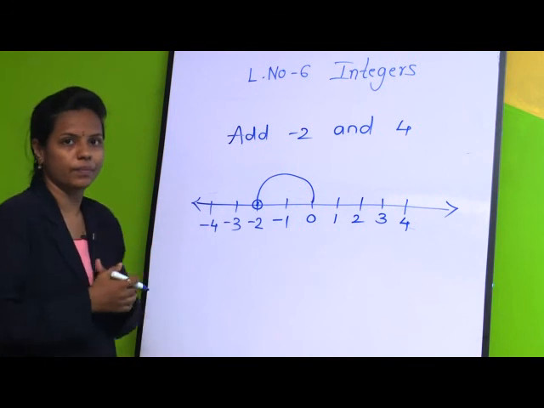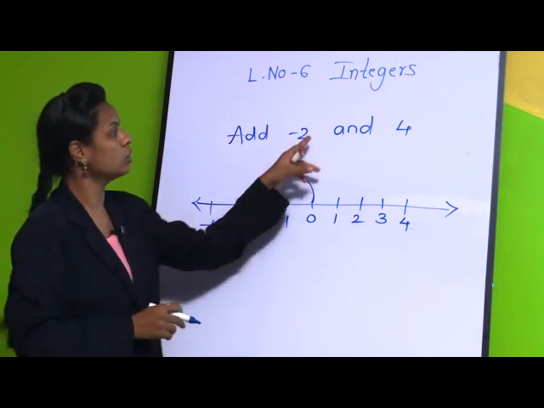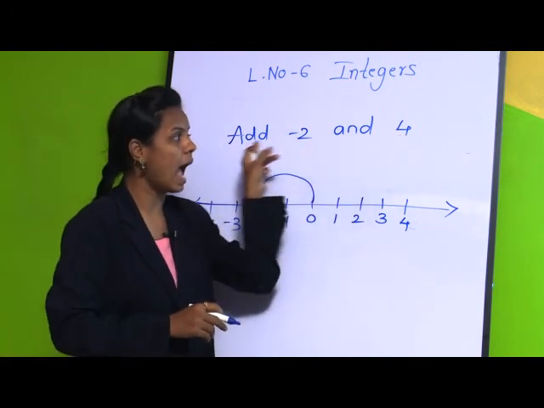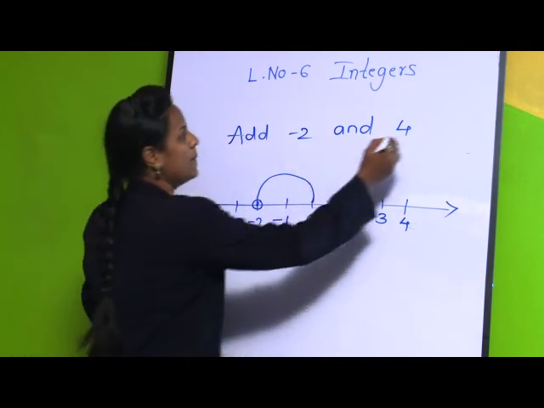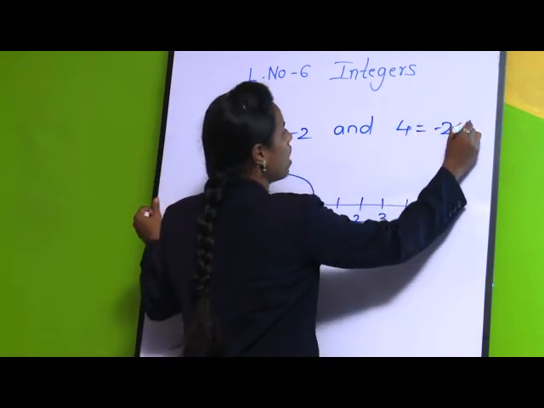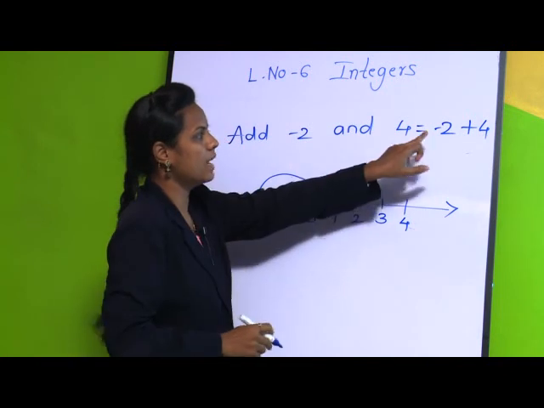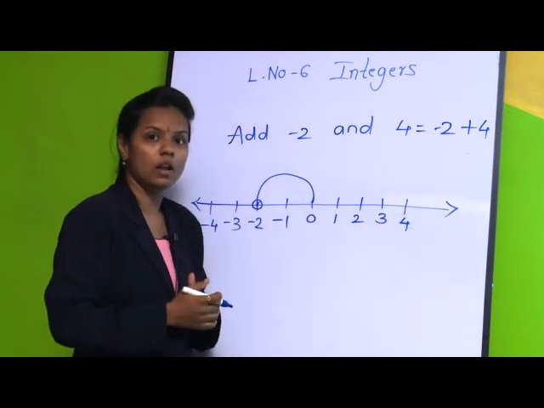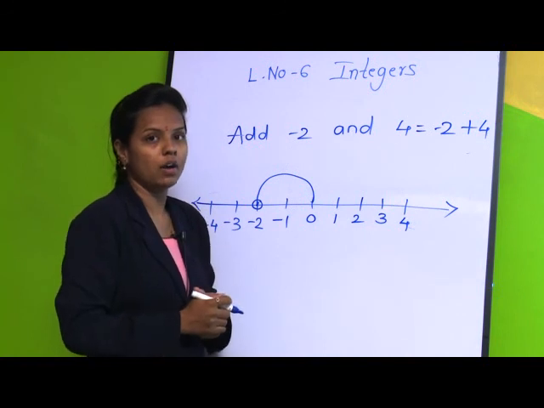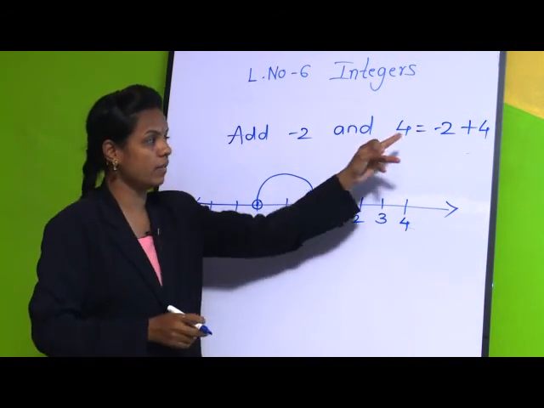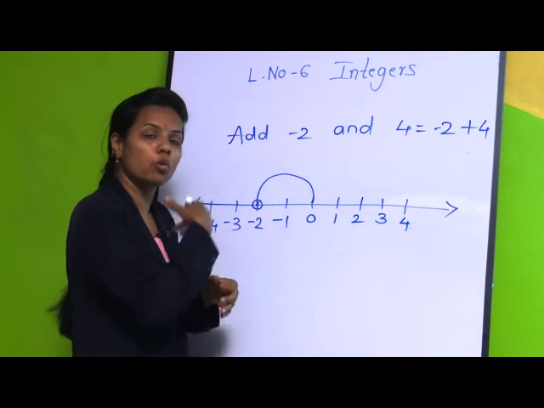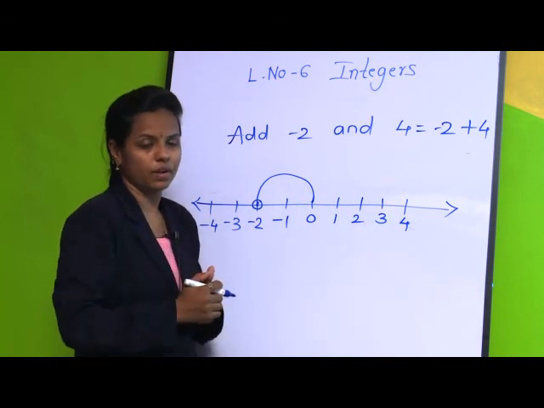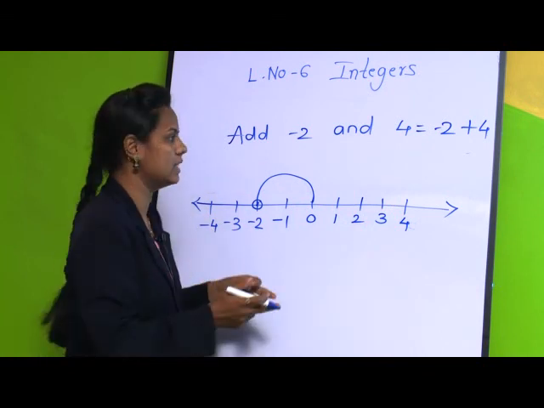Okay. Now in the question it is said to add. It means we have to add -2 plus 4. To this -2 we have to add 4. You know, when it is addition, we have to move towards the right side.